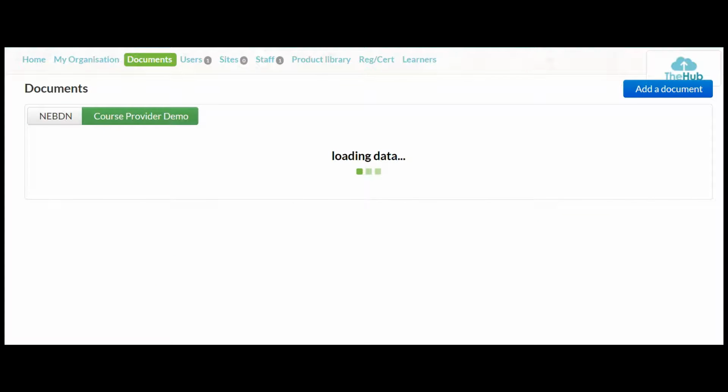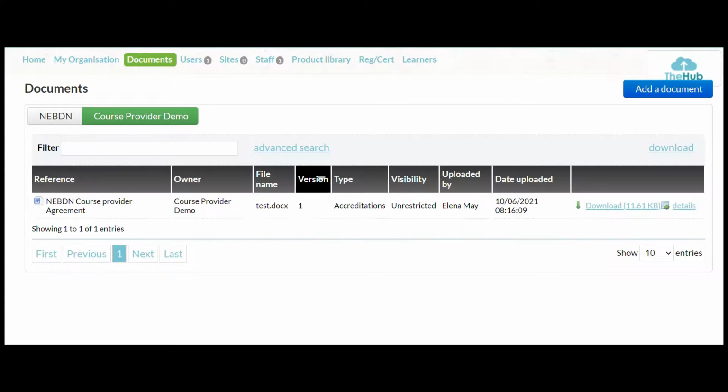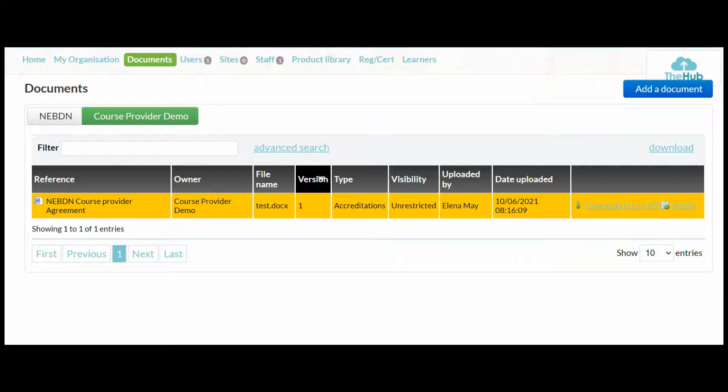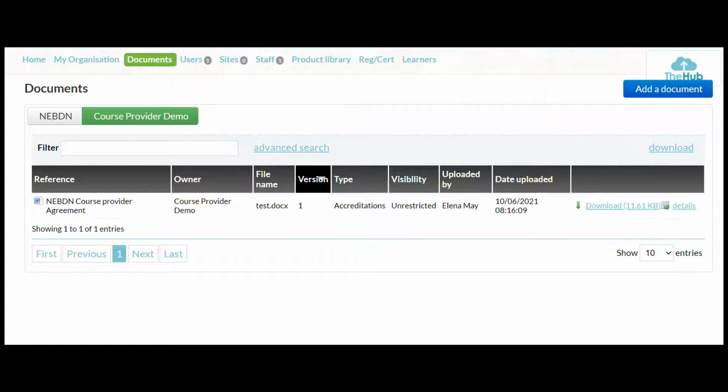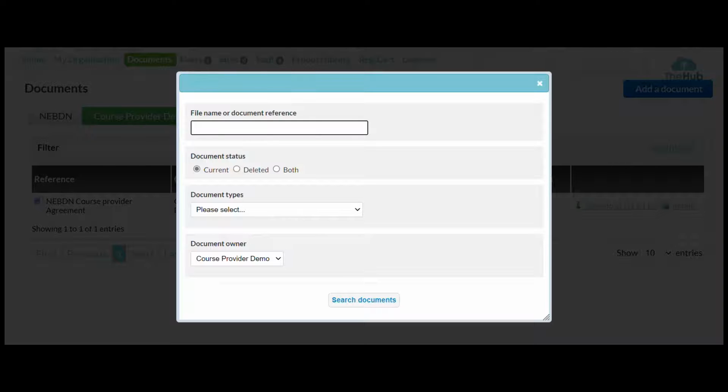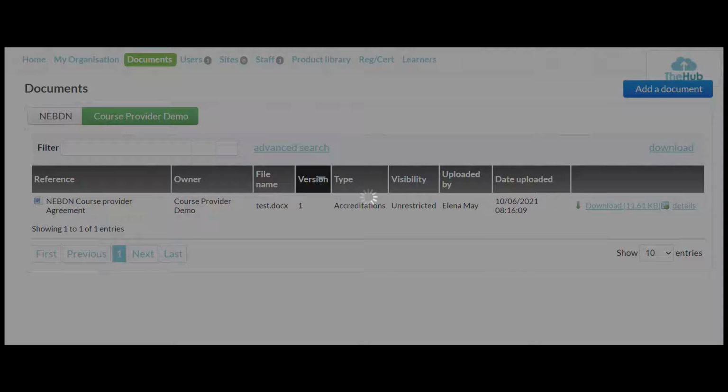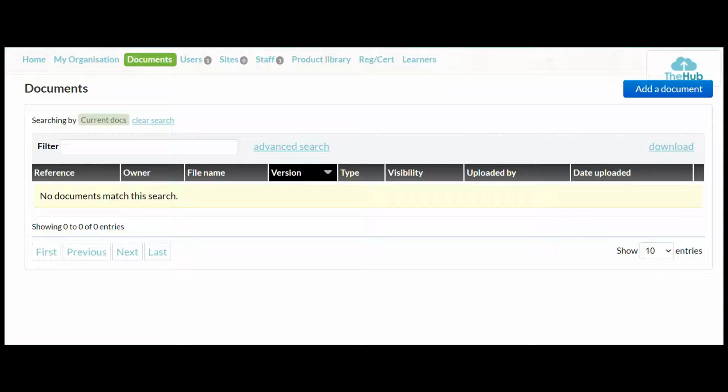And here we go, course provider demo. So there we go. If you'd followed those instructions, your document would then list here. And when you get quite a few documents on there, you can filter and choose what documents you want to. You can click the advanced search and you can type in the file name, whether it was a deleted one, whether they are current, what type of document it was, and who actually owns it. And then you can search. It'll probably tell us that there's nothing at the minute. Yeah, no matches on that search, so we will clear the search.